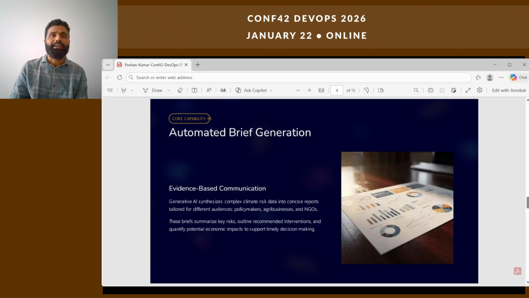Core capability 3: automated brief generation. Use LLMs to compose stakeholder-specific briefs: for farmers, what and when; for sourcing, risk; for budget, return on investment; for NGOs, rights. Include uncertainty bands, references to scenario IDs, and data provenance to satisfy governance and audit trails.